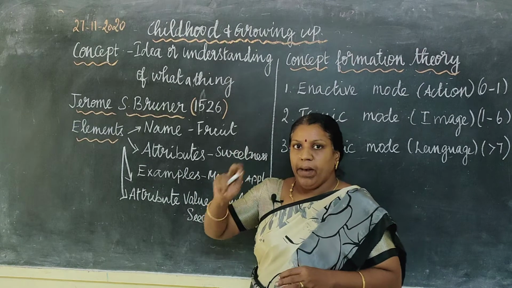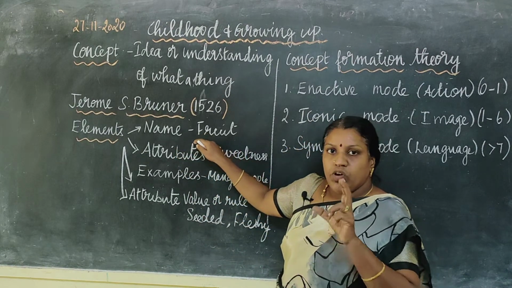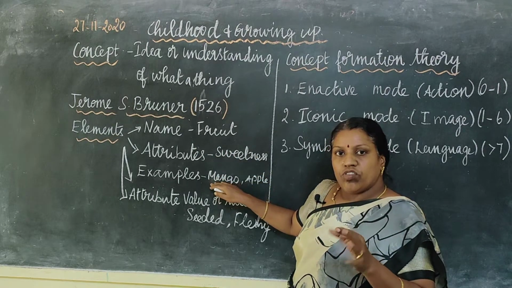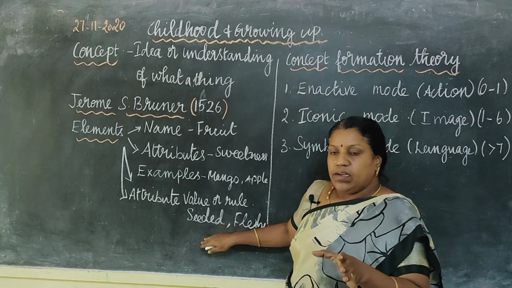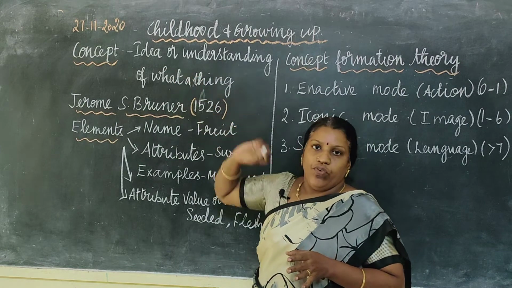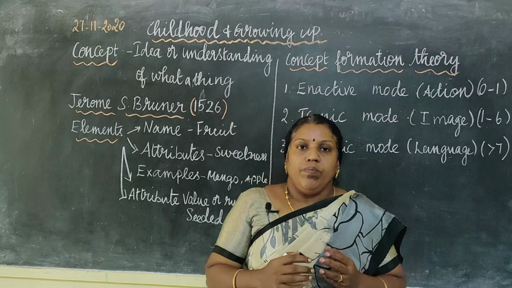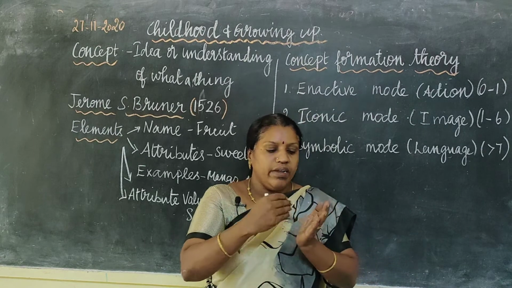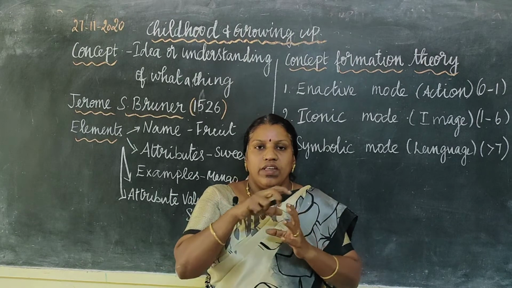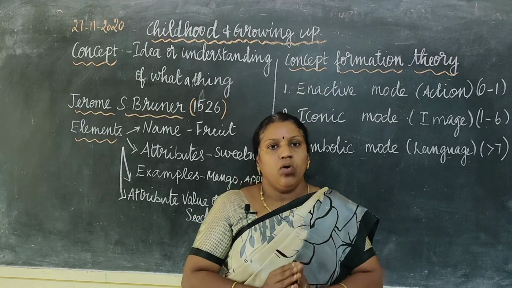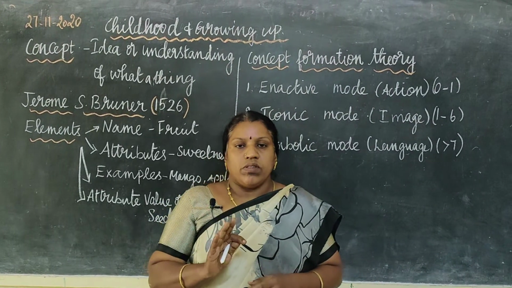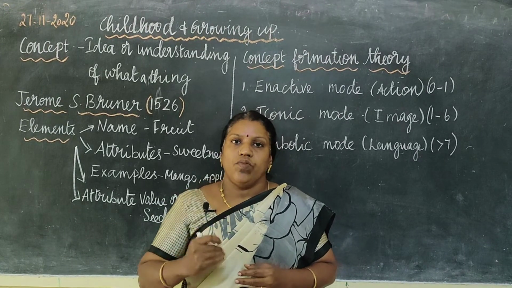Now think again. What is a fruit? When you remember the concept of fruit, you remember the sweetness of the fruit. Then you have many examples among the fruits. Then each fruit has specific character. So all these elements together come to a concept of fruit. So likewise, human beings get many different ideas on seeing an object or a thing. All these elements are clubbed together to form a particular concept. So Bruner has defined this concept formation in 3 modes. He has defined that in 3 stages the concept formation occurs.